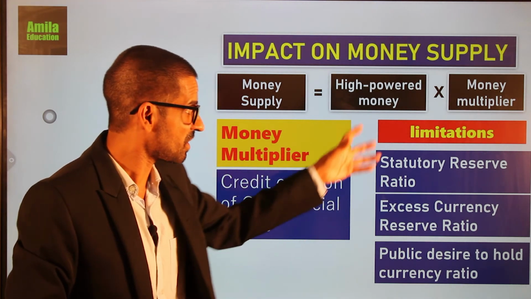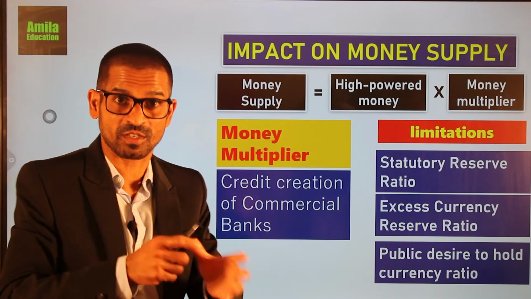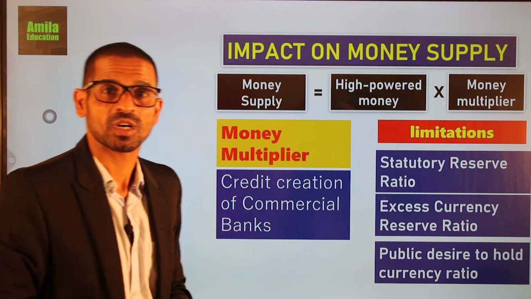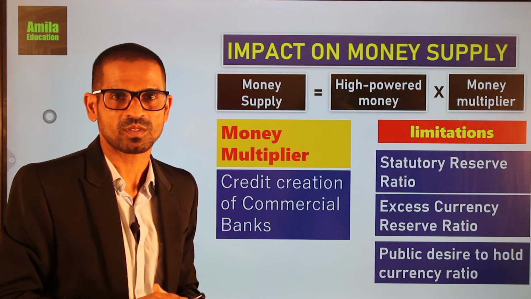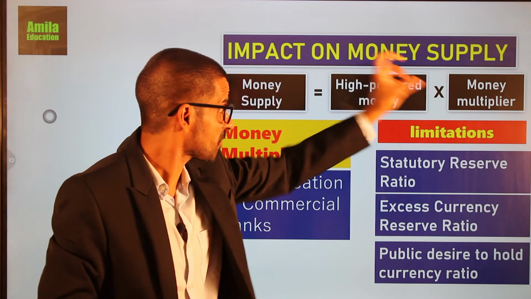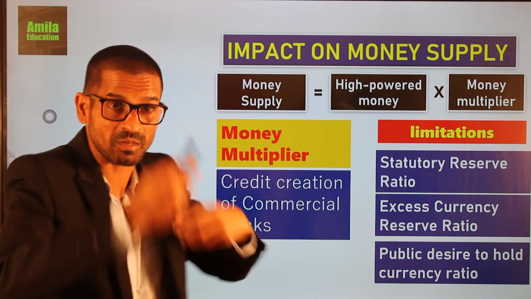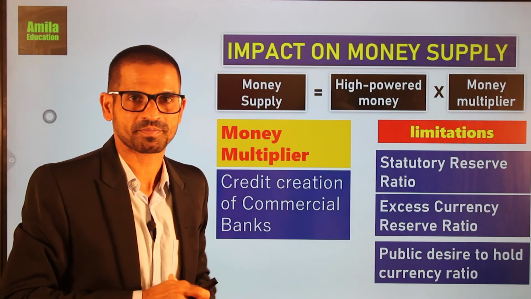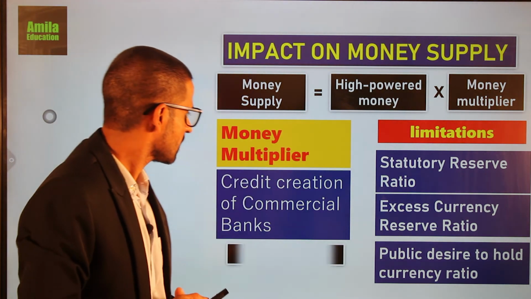Subject to these limitations, based on this high-powered money stock, reserve money stock, commercial banks will create credit and deposits. That is the creation of money, and it is represented by the money multiplier. Because of that, this high-powered money will be multiplied by a multiple amount, and a larger stock of money supply will be created in the economy. So that is the impact of high-powered money on the money supply.